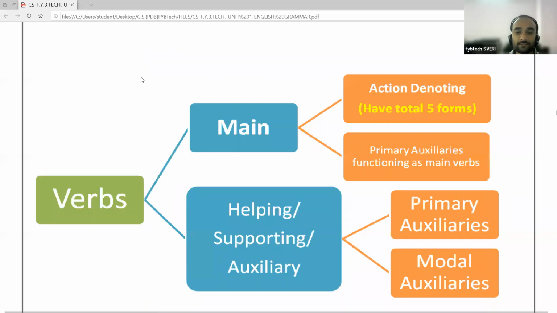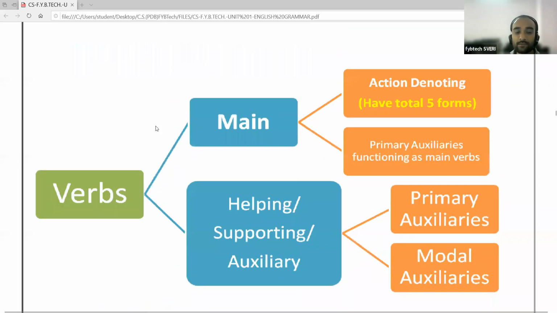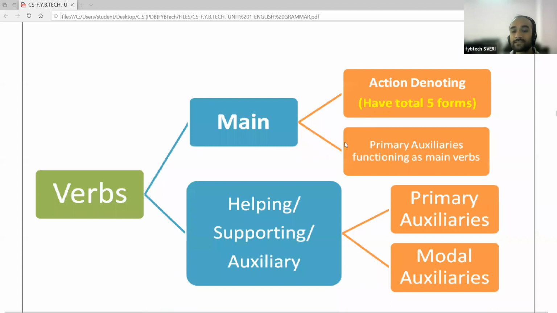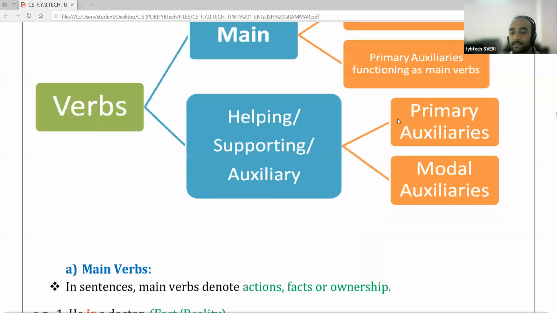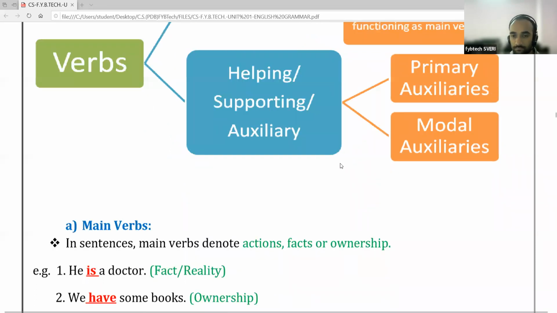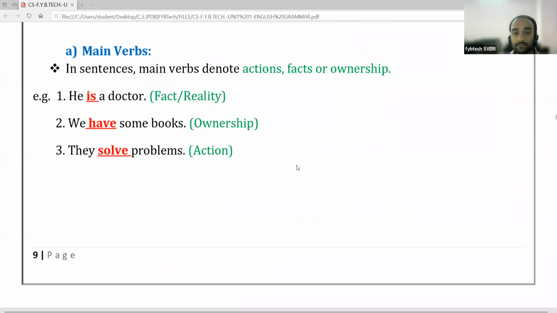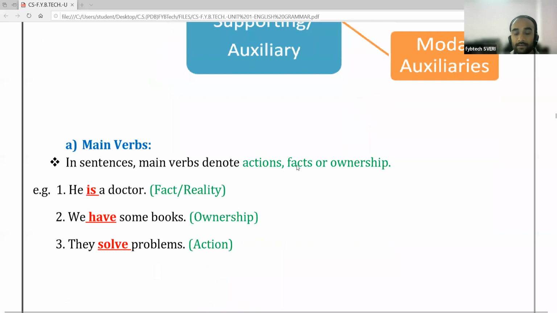And in the structure of the verb, we have seen that verbs are of two types, that is main verb and helping verb. Helping verb can be called supporting verb and also auxiliary verb. The main verb is divided into two parts, that is action denoting and primary auxiliary functioning as main verb. And helping verbs have two types, that is primary auxiliaries and modal auxiliaries. So this is about the verb and its types.